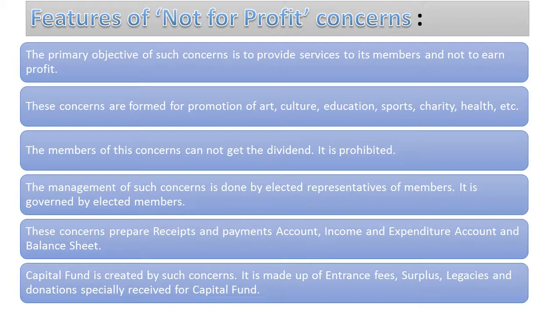And when the accumulation is done, this money doesn't belong to any one person. This money belongs to the many persons who have contributed in the form of donations. And that is why this is considered as a capital fund and not capital.